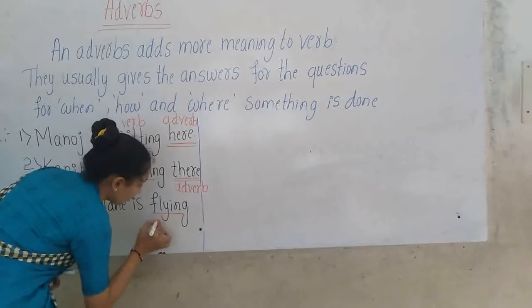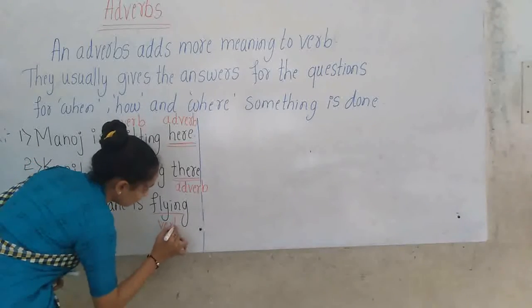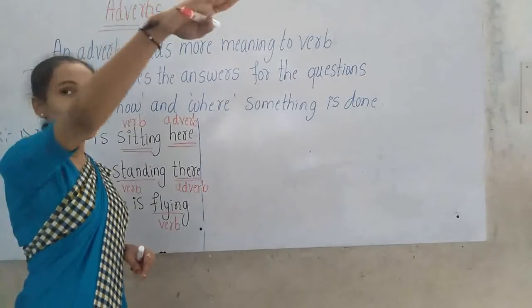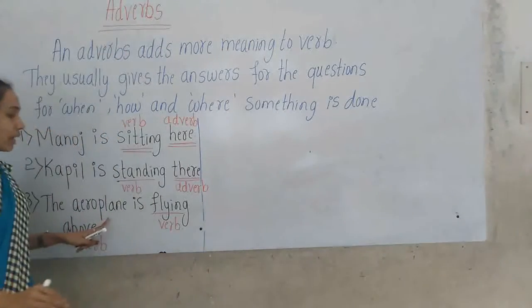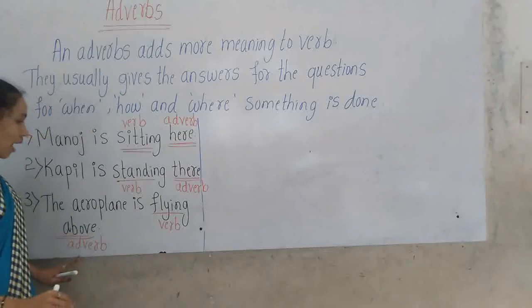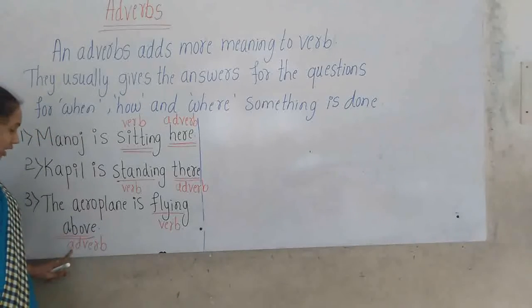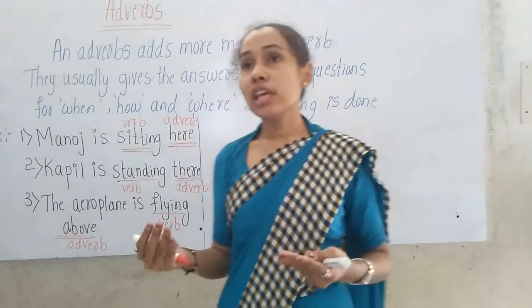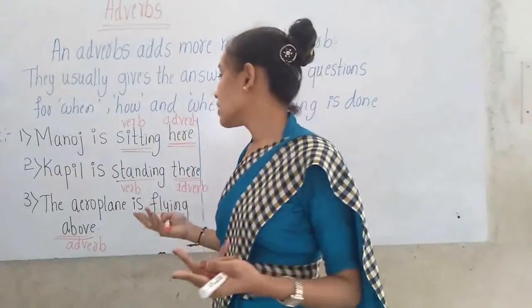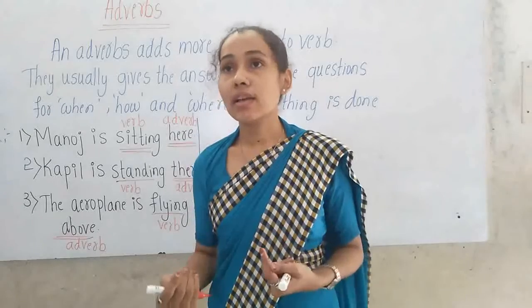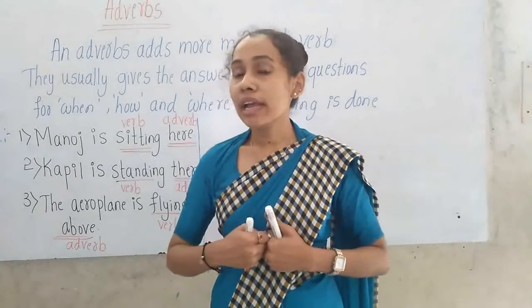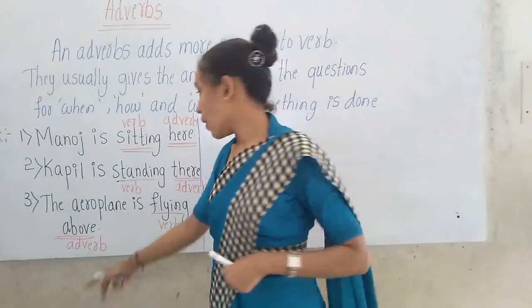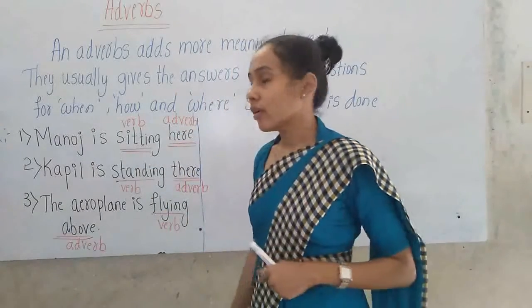Flying is the verb, an action word. Aeroplane is flying above. So above is the adverb. Above is giving the answer for the question where is the aeroplane flying? The aeroplane is flying above.